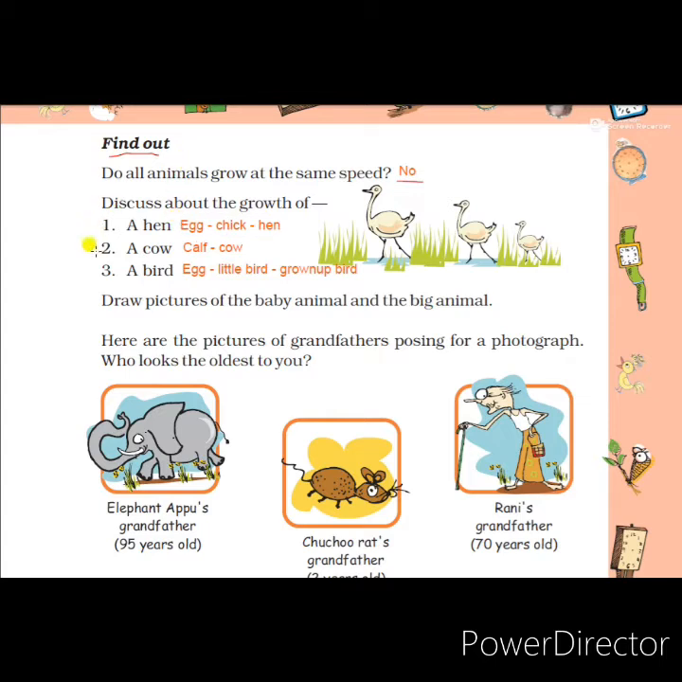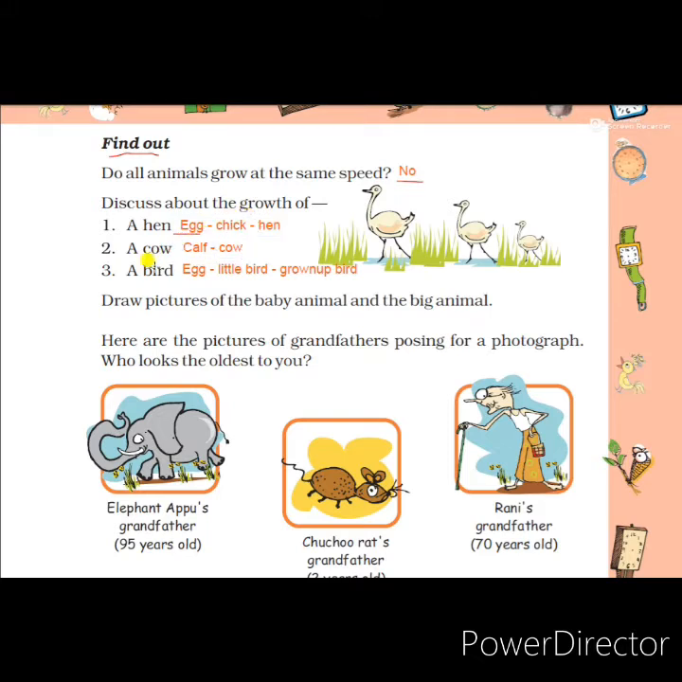Students, we know that a hen comes from an egg. So the first stage is an egg. From the egg, when the egg hatches, the chick will come out. After a few weeks, it gets its feathers and starts to take its food. And after a few months, the chick becomes a grown up hen, and it will start to lay eggs.